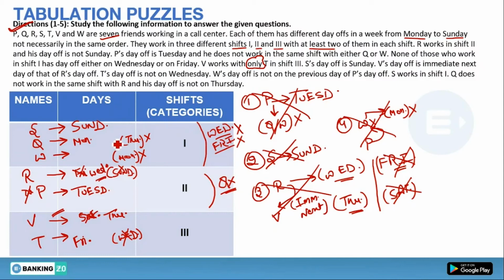Okay. And there is only one day left, that is Saturday. So Saturday will automatically get fixed on W. Okay. So this is our complete puzzle solved. Now let's move to questions.